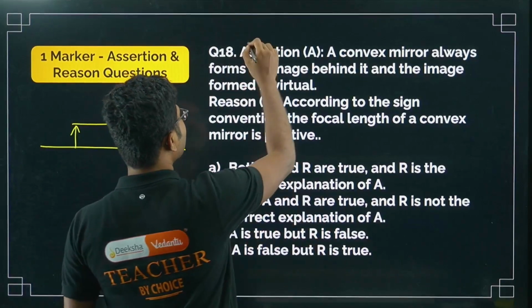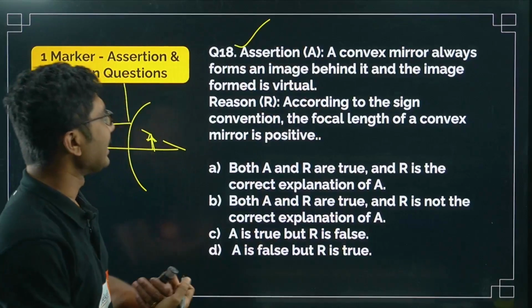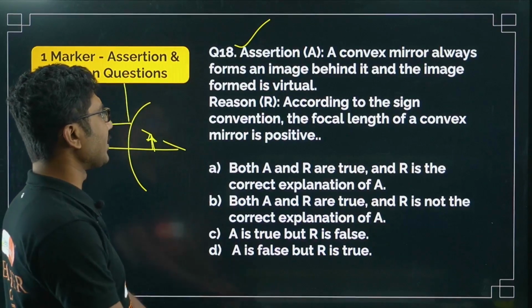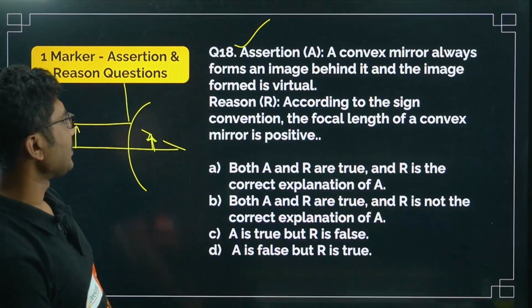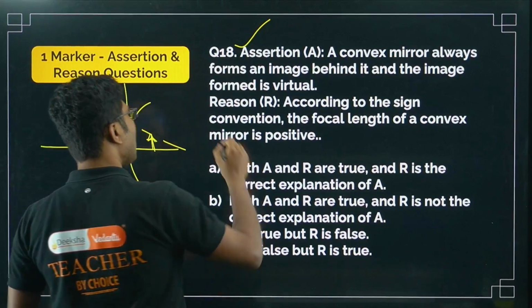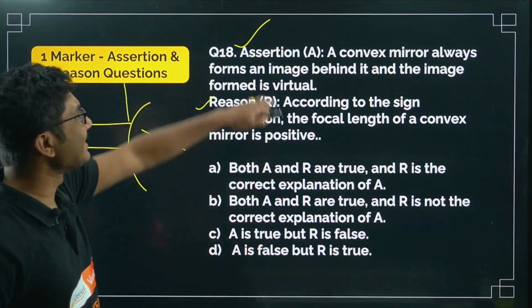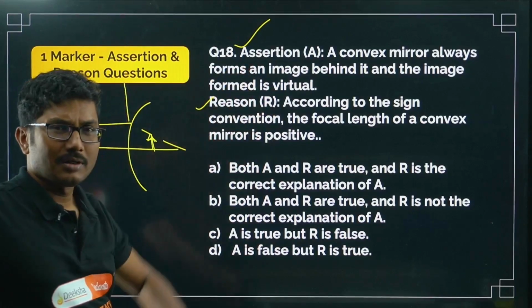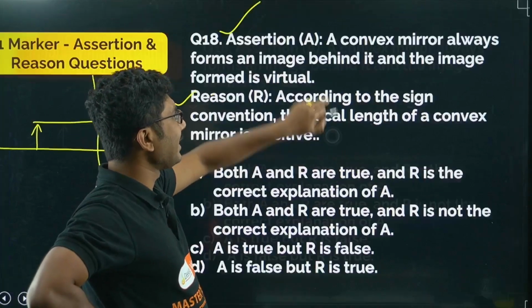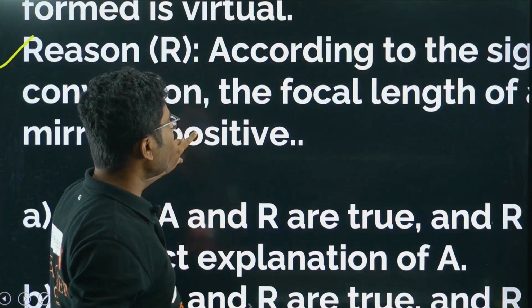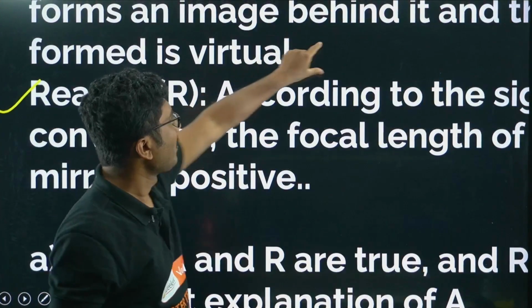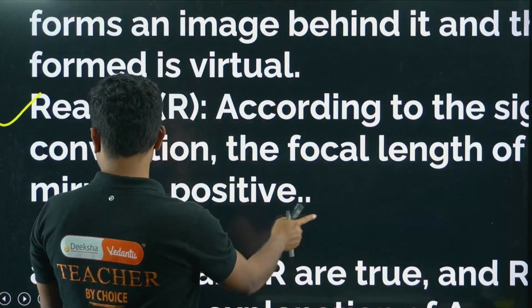This is a correct statement, so the assertion is correct. Reason: according to the sign convention, the focal length of a convex mirror is positive. Yes, according to the sign convention the focal length is positive, but is it the correct explanation for the assertion? I guess no.